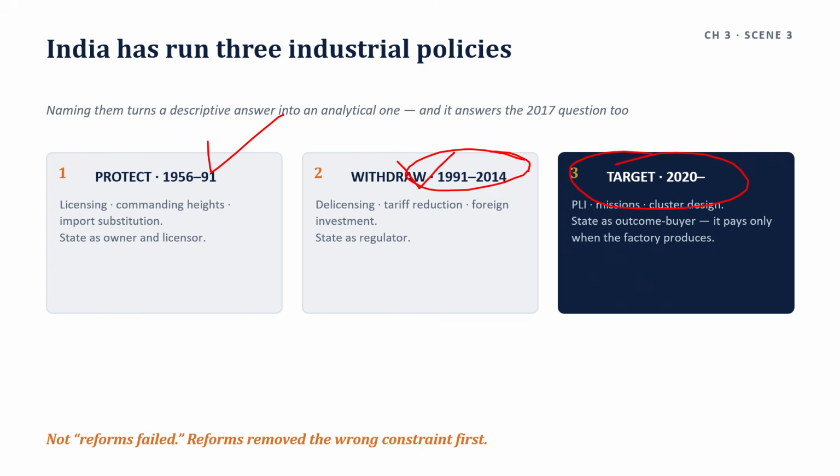Services, which need almost none of those things, grew away from industry, which is exactly why India shifted from agriculture to services and skipped the industrial stage. So, not reforms failed, reforms removed the wrong constraints first. That sentence is worth more than a paragraph of description. That is what? Not reforms failed, reforms removed the wrong constraint first.